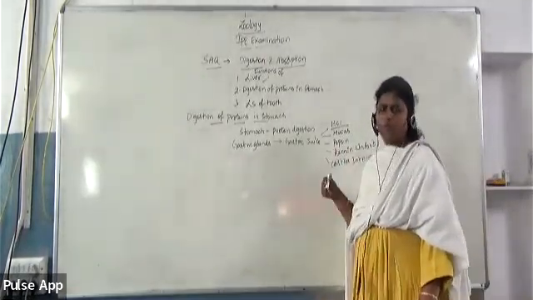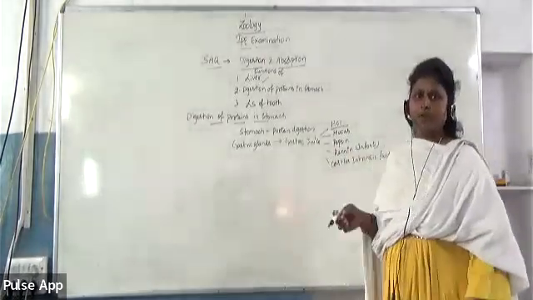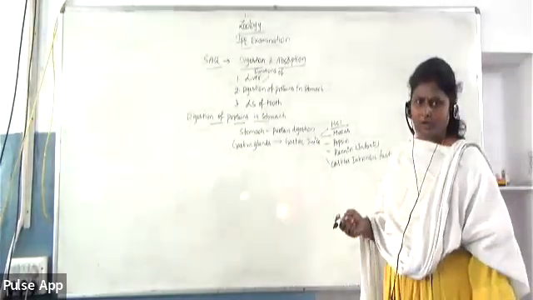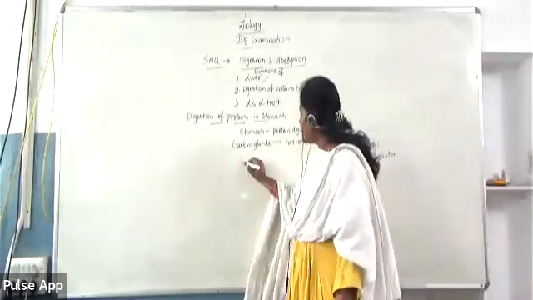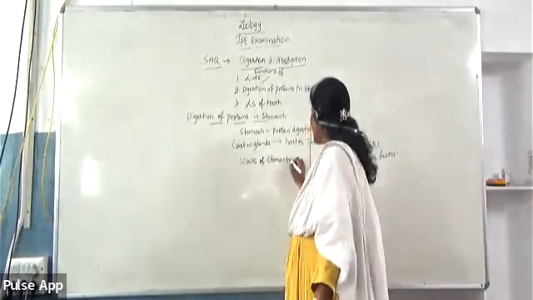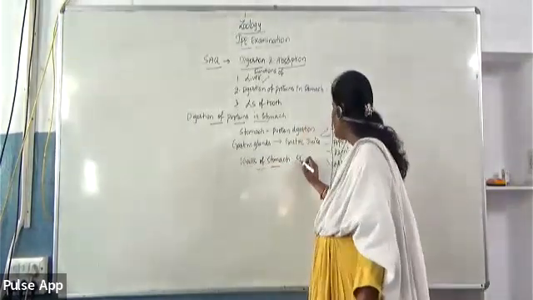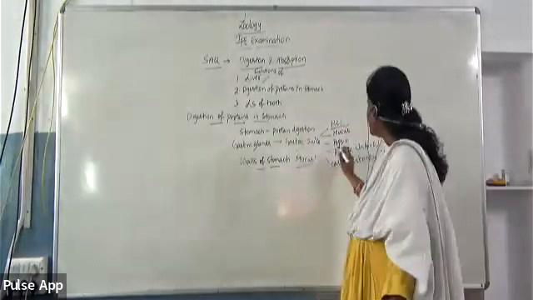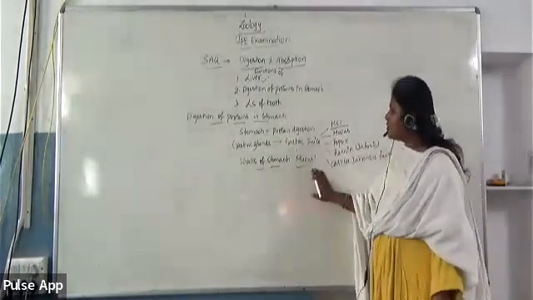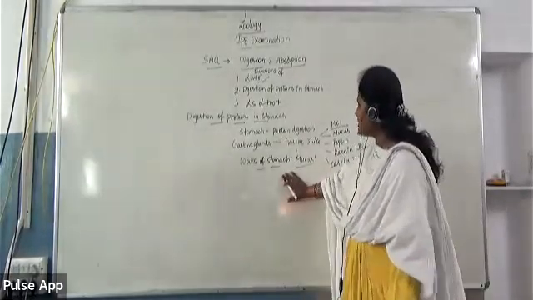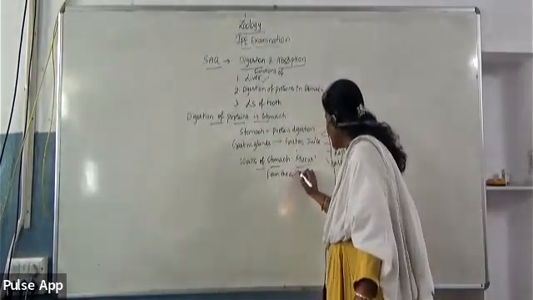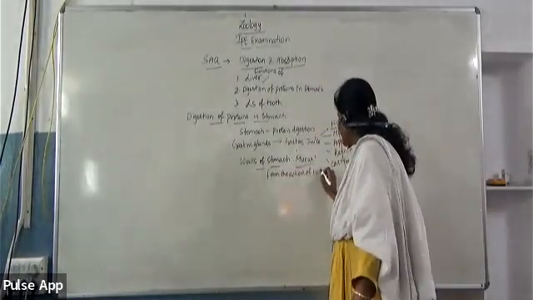You may get a doubt that if HCl, hydrochloric acid, is present in the stomach, won't the stomach be burnt? The walls of the stomach are protected from the corroding action of HCl because of mucus, which is present as a component of the gastric juice. So mucus is protecting the walls of the stomach from the action of HCl. This is the important point which you should mention.